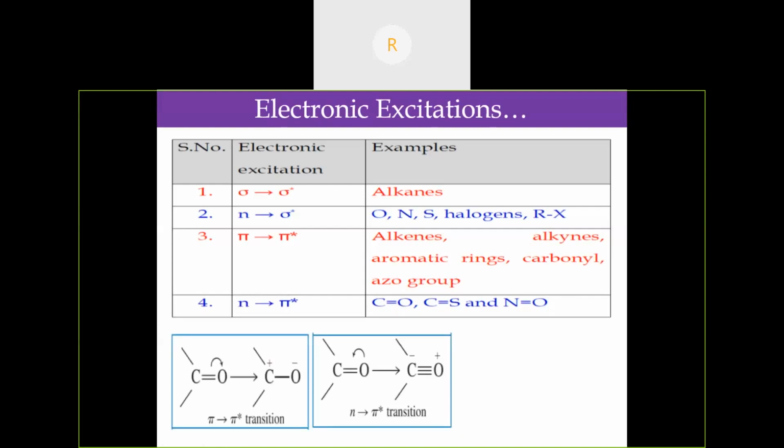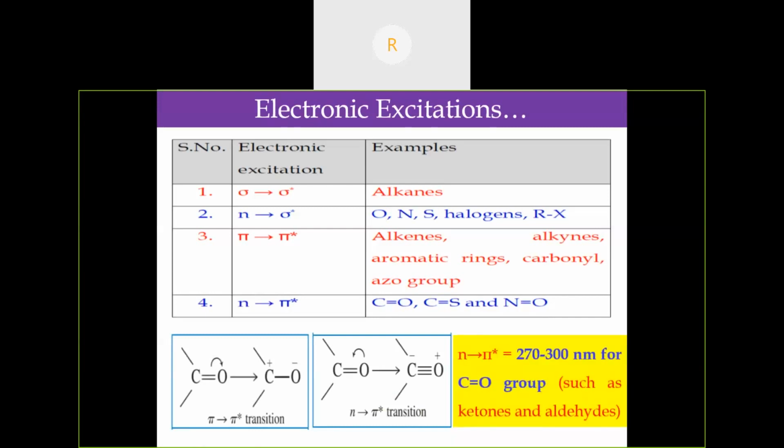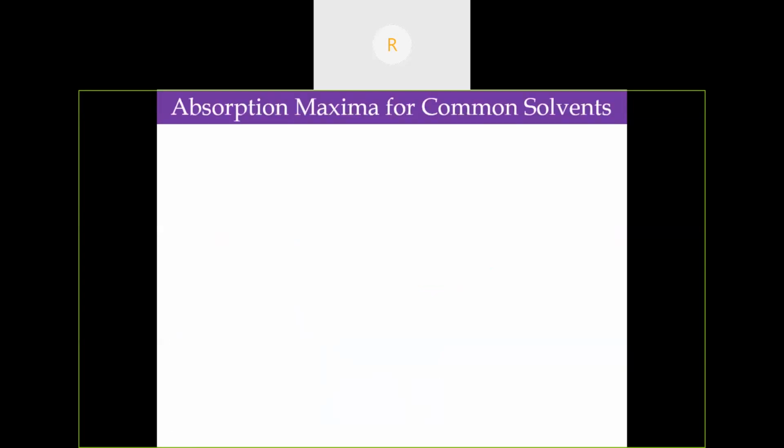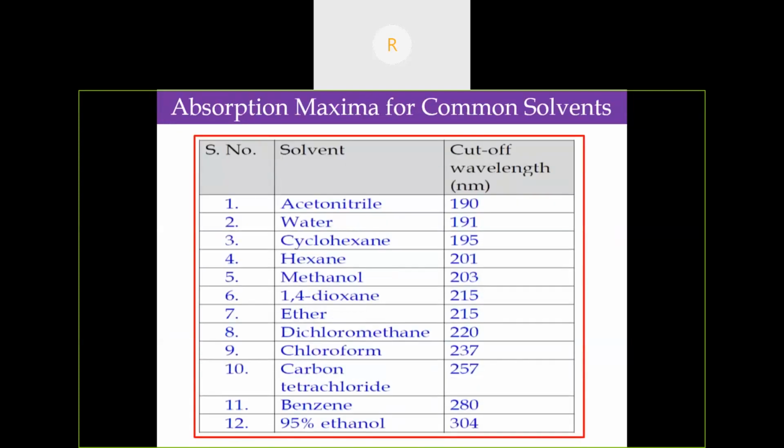Normally carbonyl compounds will undergo both n to pi star transition and pi to pi star transition, but the n to pi star transition requires lesser energy. The n to pi star transition for carbonyl compounds like aldehyde and ketone will appear between 270 and 300 nanometers. This range is very, very important. Then the absorption maximum for common solvents: I have given the list of common solvents and their absorption maxima.